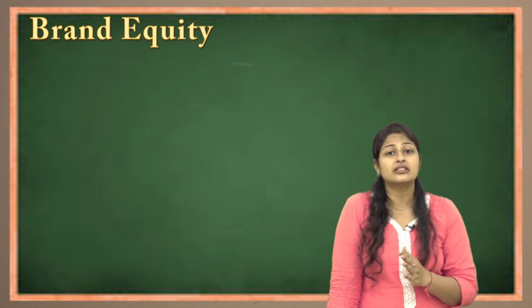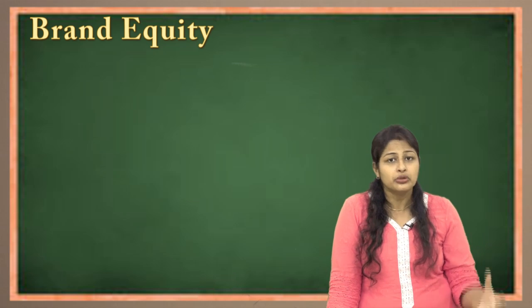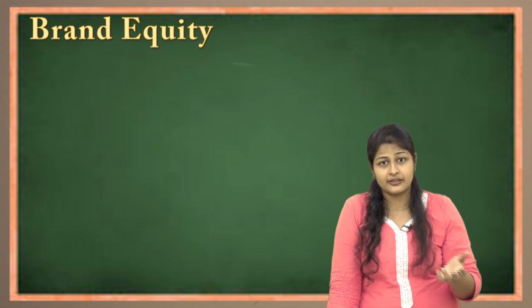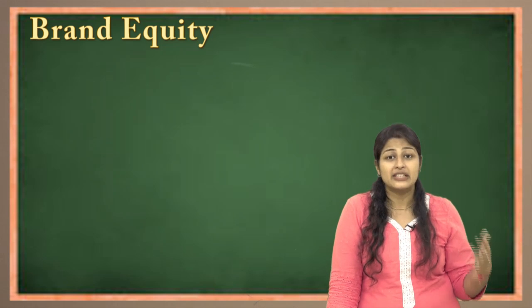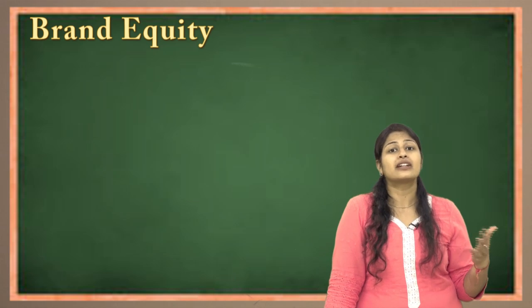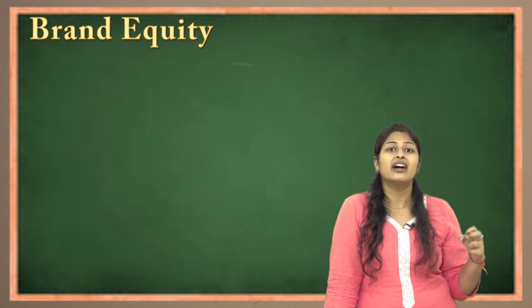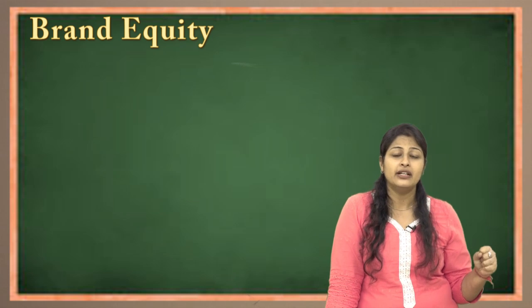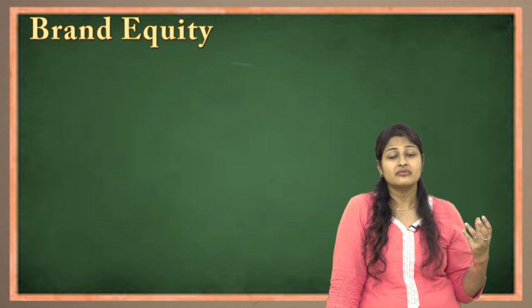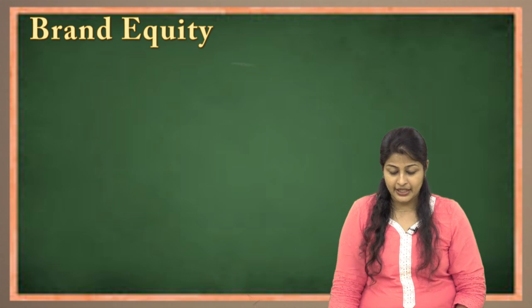If Tata does something wrong, the public still cannot accept it. Why? They will not even believe it, because they know that Tata can never do wrong. As against that, if we talk about Reliance, I'm not against Reliance, but because of certain incidents which have taken place, like Reliance Fresh, people are really not satisfied with the Reliance brand as such. Although they have a very strong brand, when it comes to the strength, customers really do not rely on these brands. So that is nothing but brand equity.